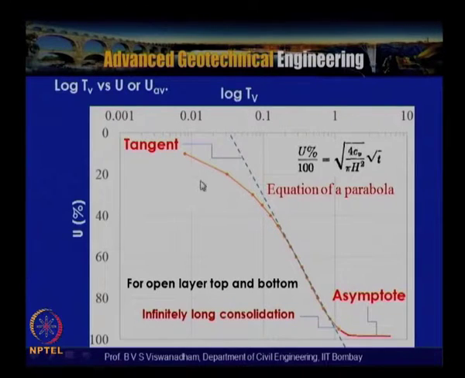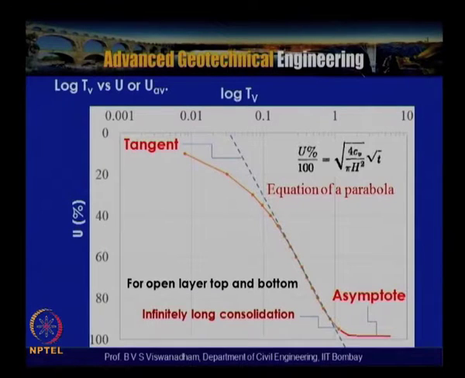Up to 53% or so, this is the initial portion of the parabola, and when you extend the tangent it hits the negative TV axis, and this resembles the equation of a parabola. That is the reason why U percentage by 100 is equal to root over 4 CV t by pi H square. So this is the equation of a parabola, the initial part of the primary consolidation, which is actually valid up to 60%.